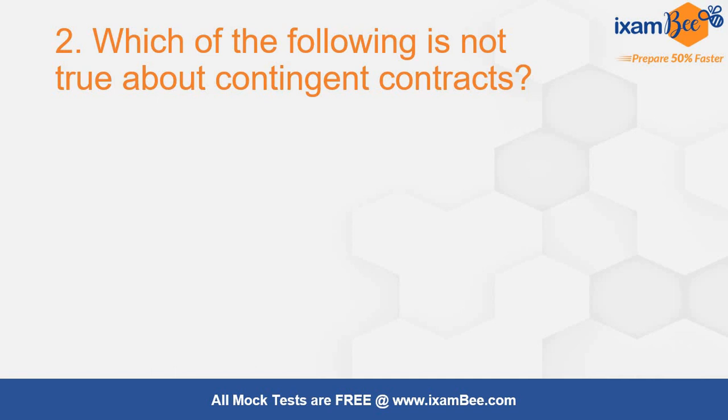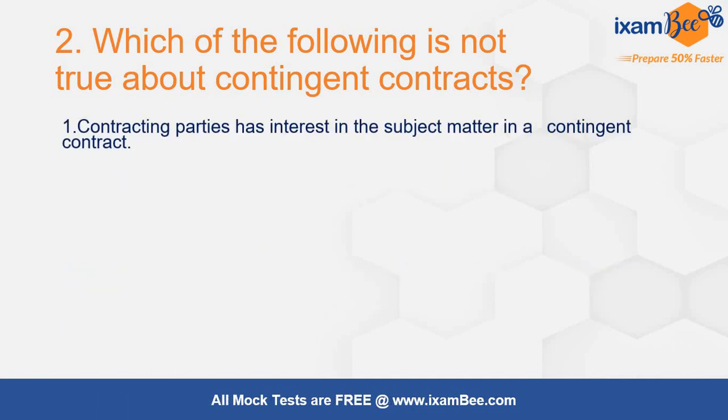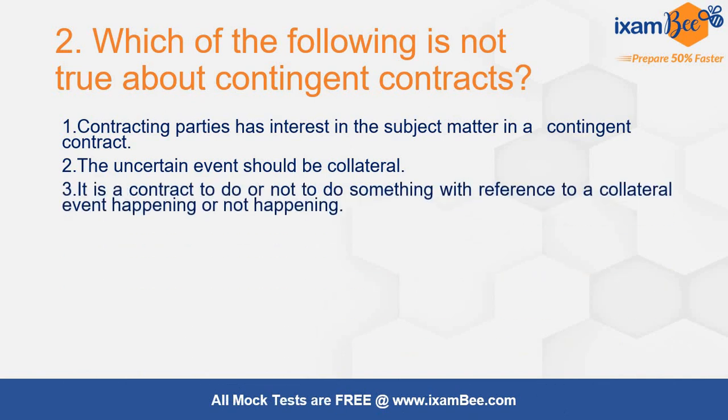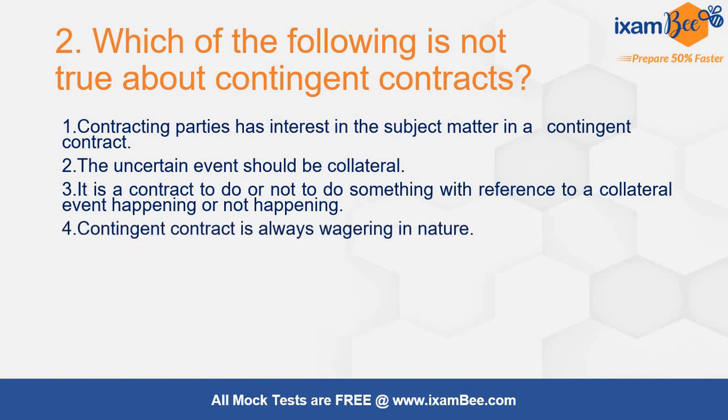Second question, which of the following is not true about contingent contracts? This is again from contingent contract topic, so you can see how important it is. Contracting parties have interest in the subject matter in a contingent contract. Uncertain events should be collateral. It is a contract to do or not to do something with reference to a collateral event happening or not happening. Contingent contract is always wagering in nature. B and D, that is uncertain event should be collateral along with contingent contract is always wagering in nature.